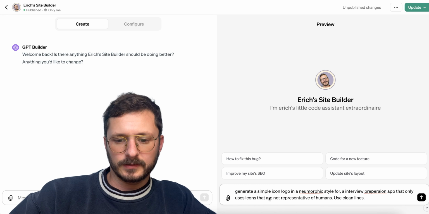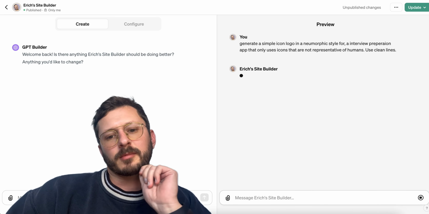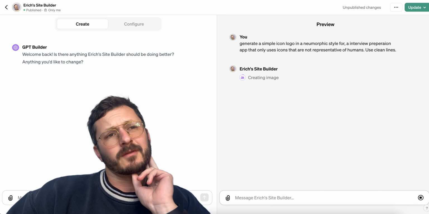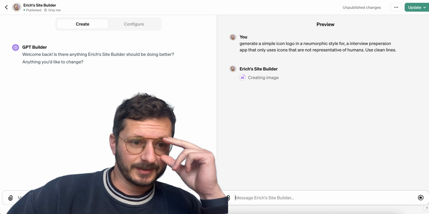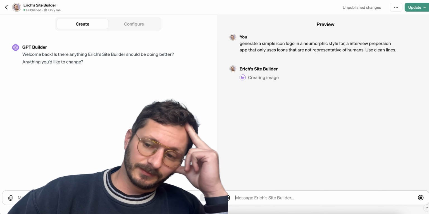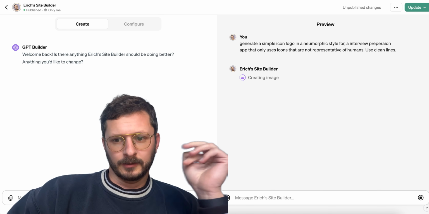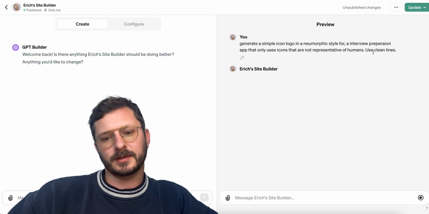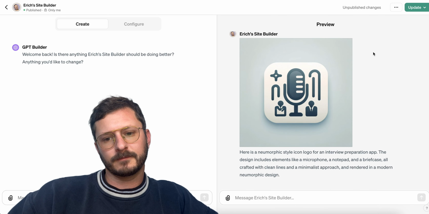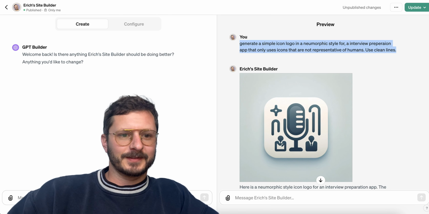Use icons that are not representative of humans. So the problem with that might have been that there's context in the conversation, and it was pulling the ones from above as context, and for some reason really wanting to do a suit and tie. Also, I didn't fix the word preparation here. It's classic. Oh my god. I made them smaller. Let's see.